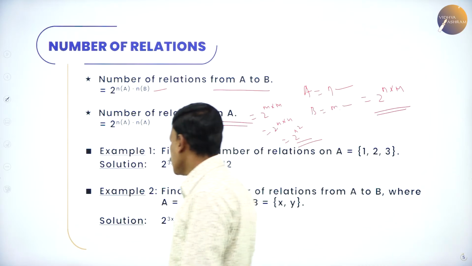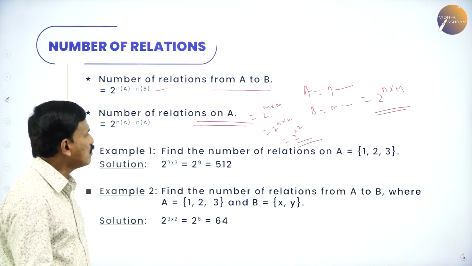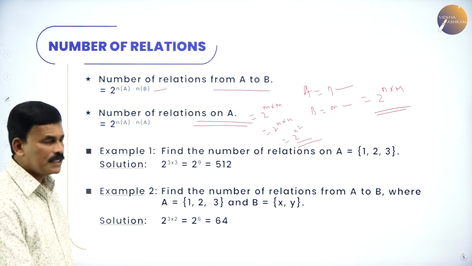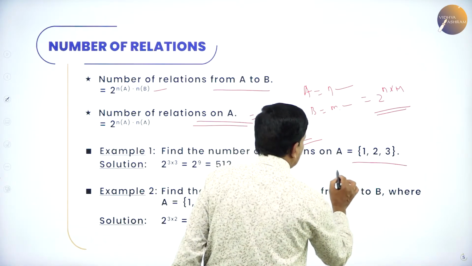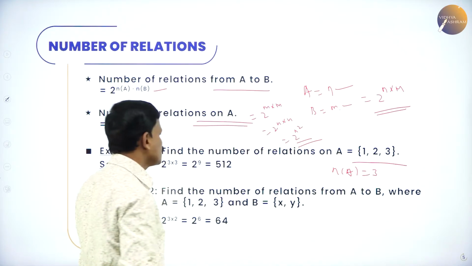Now let us take a simple example. Find the number of relations on A equal to {1, 2, 3}. How many elements does this contain? n(A) is equal to 3. This contains 3 elements.